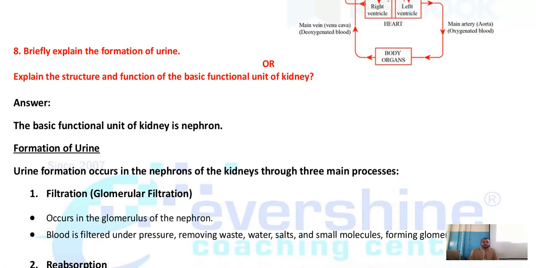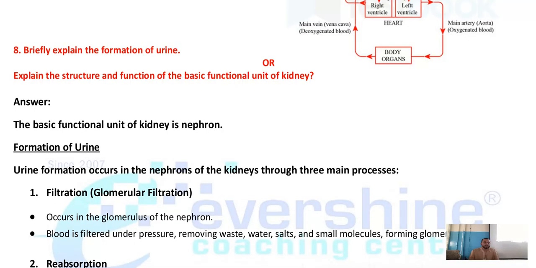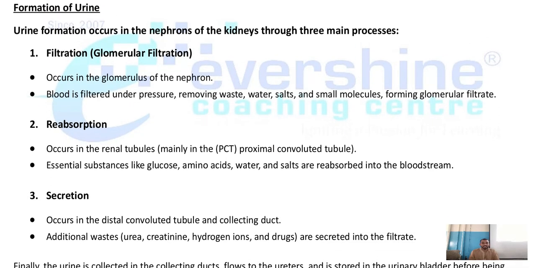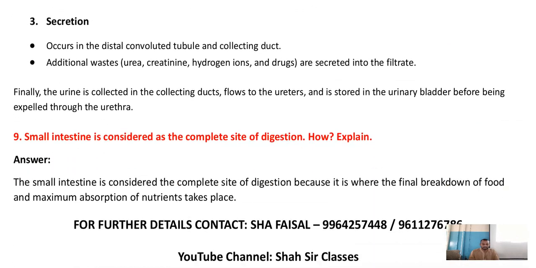Now, explain the formation of urine, or sometimes they may ask you, explain the structure and function of the basic functional unit of kidney. It's a 1 mark question also. Which is the basic functional unit of kidney? Nephron. Sometimes they may ask you, explain the formation of urine, or how the nephron does the function. Remember the diagram of a nephron? So here we have three topics. One is filtration, then reabsorption, and the other one is secretion.